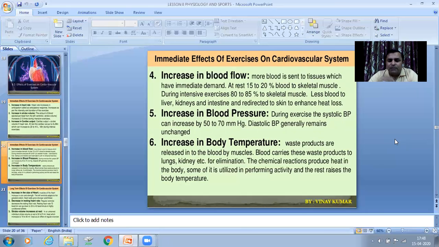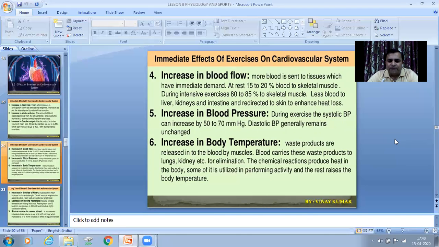Normally, systolic blood pressure increases, but the diastolic blood pressure generally remains unchanged. That means if your blood pressure is 120/80, the 120 increases up to 170 or 180 maybe, but your 80 diastolic remains the same in normal condition.